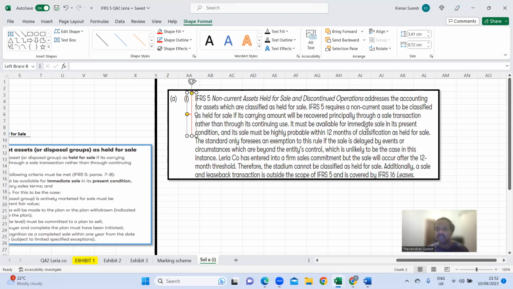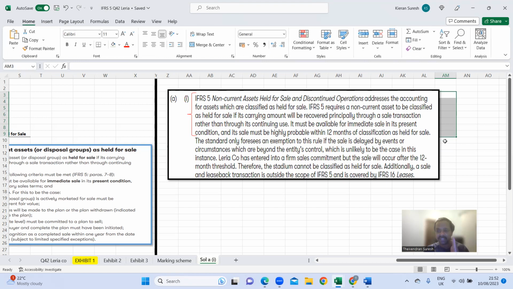So it must be available for immediate sale. That's the first condition, in its present condition. And its sale must be highly probable within 12 months of classifying it as held for sale. Now, up to this point here, it is simply the notes that you have memorized or studied, and you would write it in the exam, right? That's the first paragraph that you would write. Simply state the rules or principles of that relevant standard.